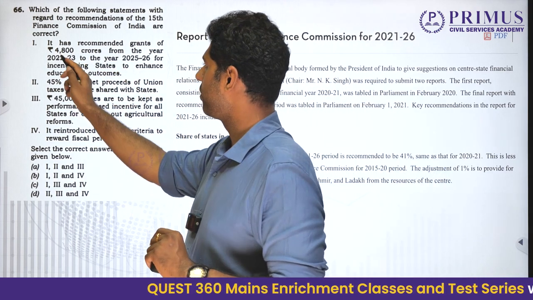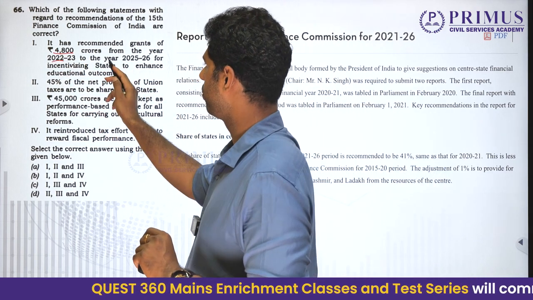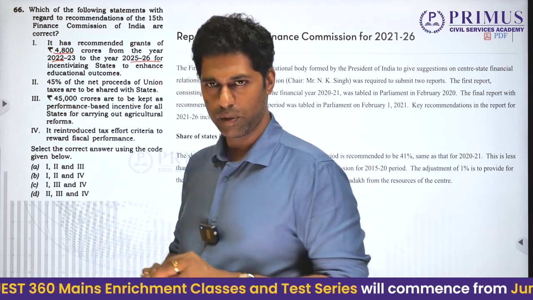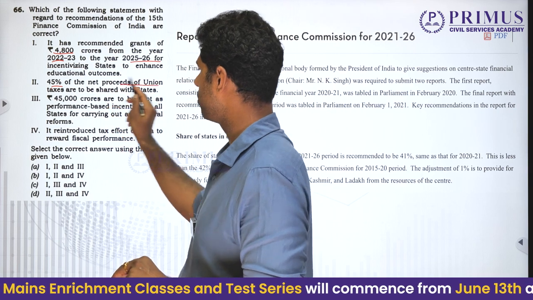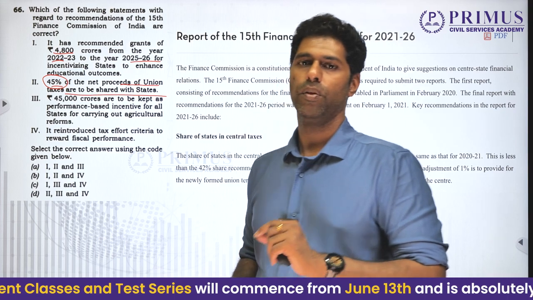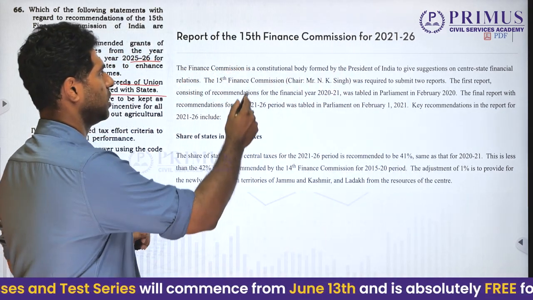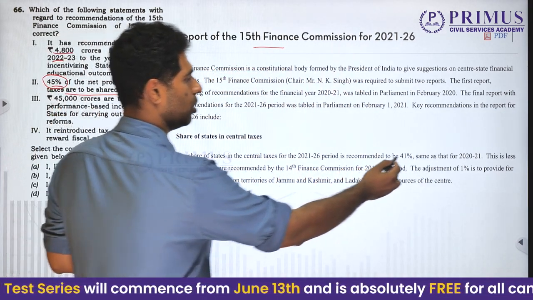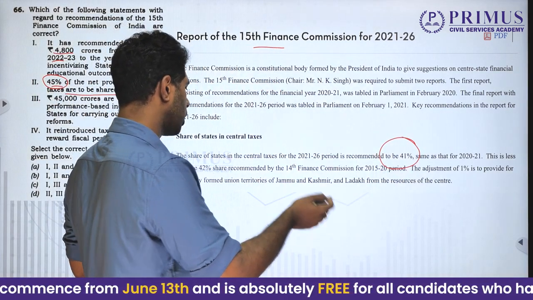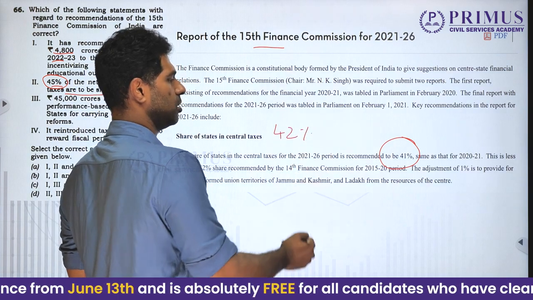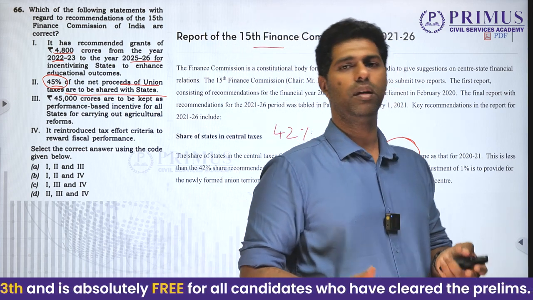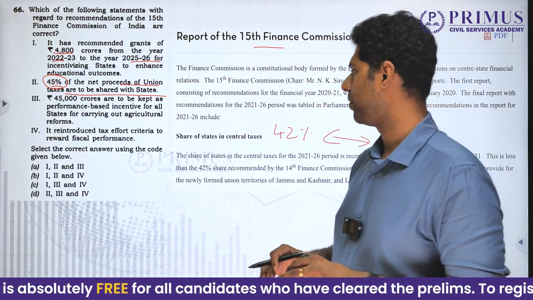See, though they have given numbers, the question might look difficult. But if you go to statement 2, they are telling 45% of the net proceeds of union taxes are to be shared with the states. 45% is your keyword, whereby there was a huge debate when the Finance Commission report came, where they have clearly told 41%. Because the 14th Finance Commission had recommended 42%, but it has been reduced to 41% because Jammu and Kashmir and Ladakh have been made into union territories, right?